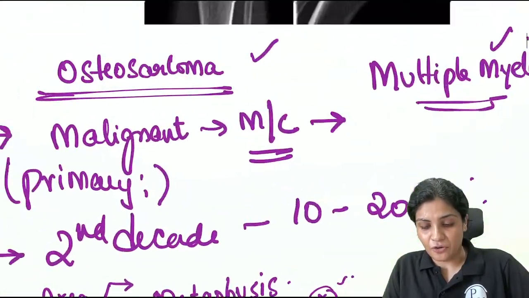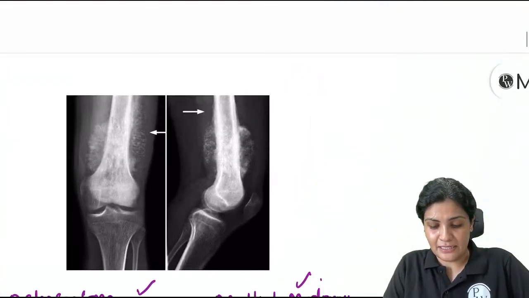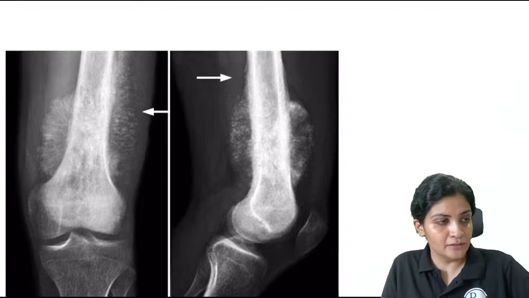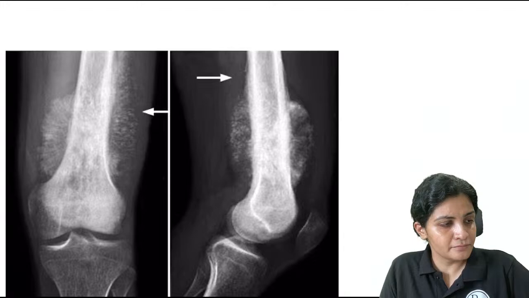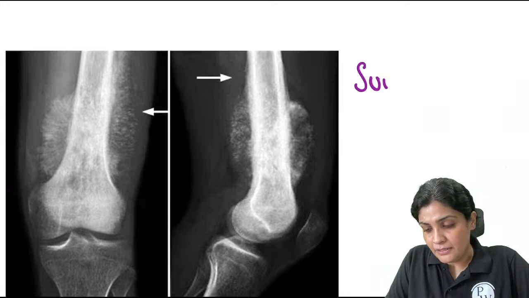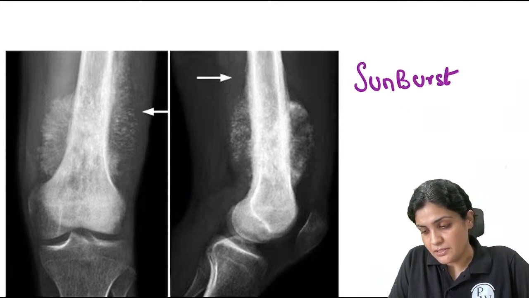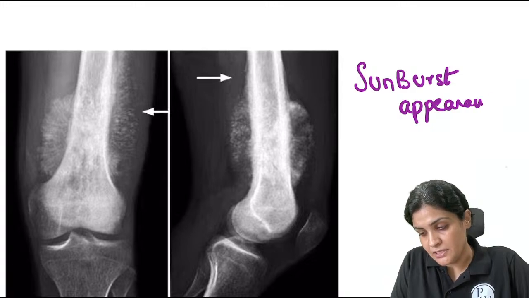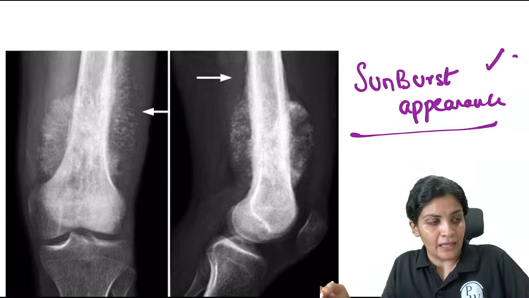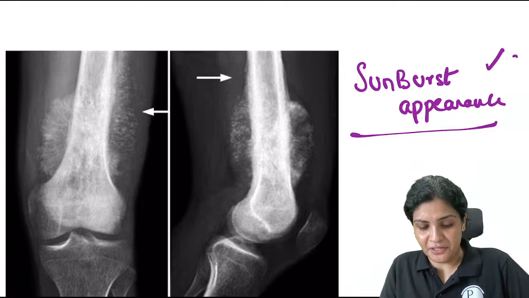Fine. So this is the osteosarcoma, and now I have to tell you what this is. The most important radiological finding of osteosarcoma. Quicker. Yes, this is the sunburst appearance. Why do you think this is like a sunburst appearance? Atul, why do you think it is a sunburst appearance?